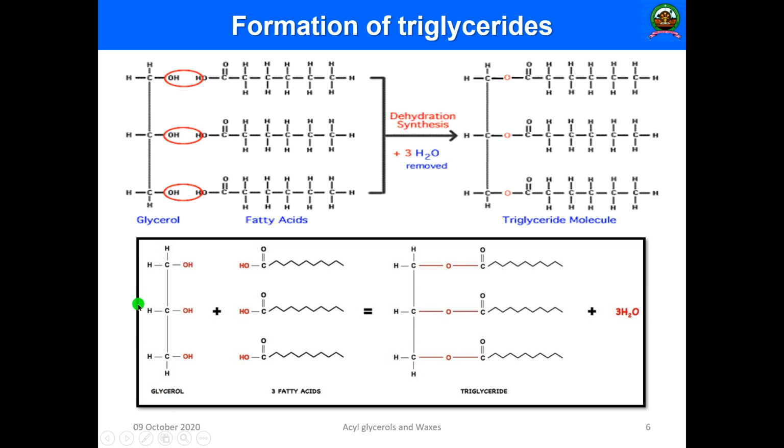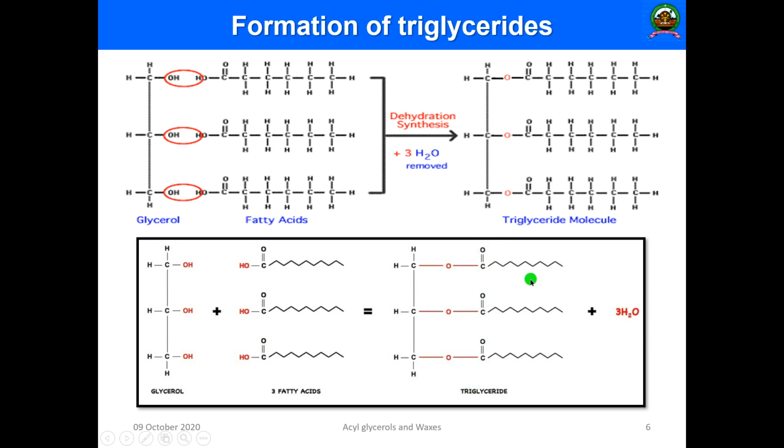So this is the structure. It can be represented like this also: the glycerol, the full structure, and you can write the zigzag line, that is an alkane side chain. This is the fatty acid residue, and the alcohol residue is here. The COOH group is also here, so the interaction happens through this particular end. Then there is a strong ester linkage you can see.